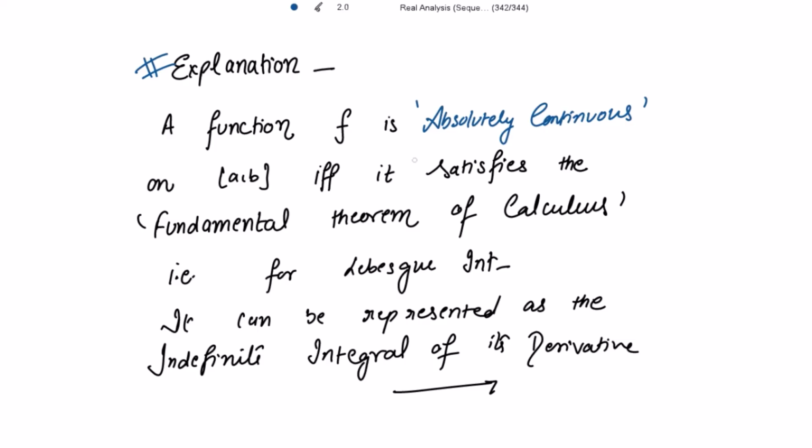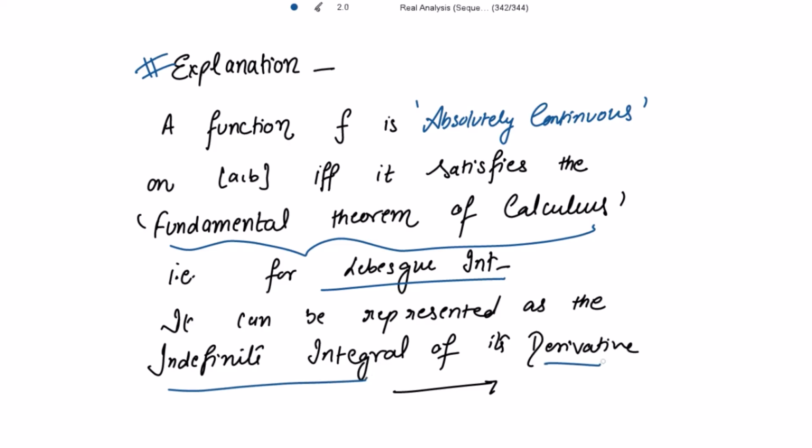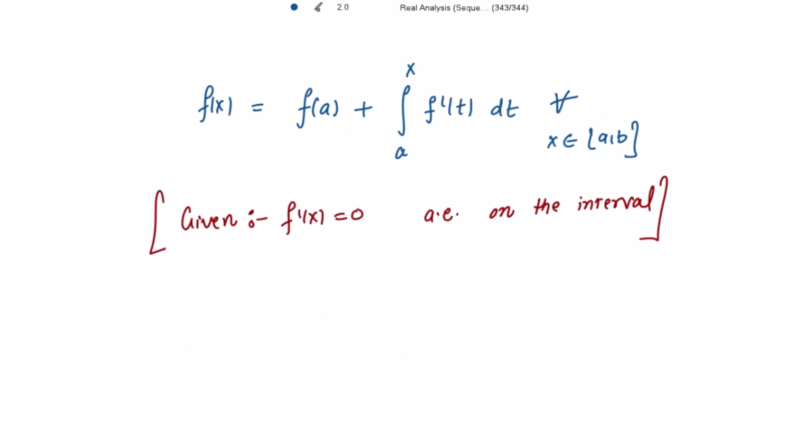A function f is absolutely continuous on the closed interval [a, b] if and only if it satisfies the fundamental theorem of calculus. That is, for Lebesgue integration, it can be represented as the indefinite integral of its derivative. That is, f(x) can be represented as f(a) plus the integral of f'(t) from a to x, for all x belonging to the closed interval [a, b].